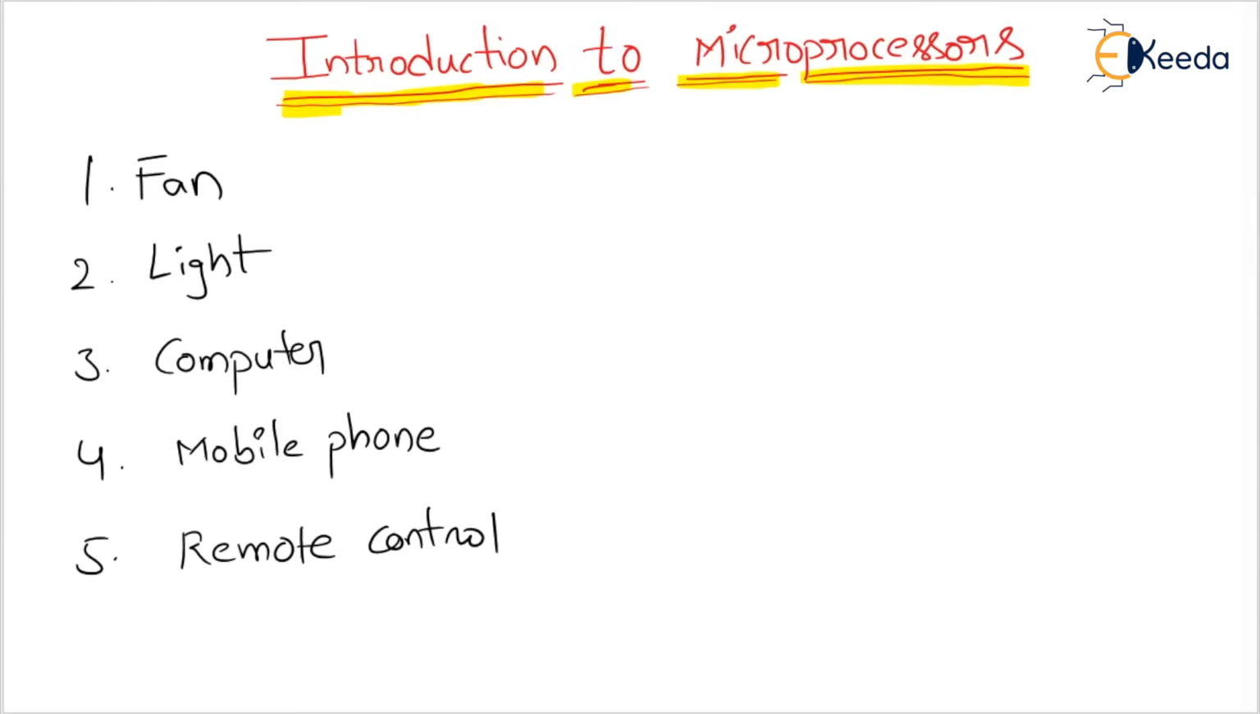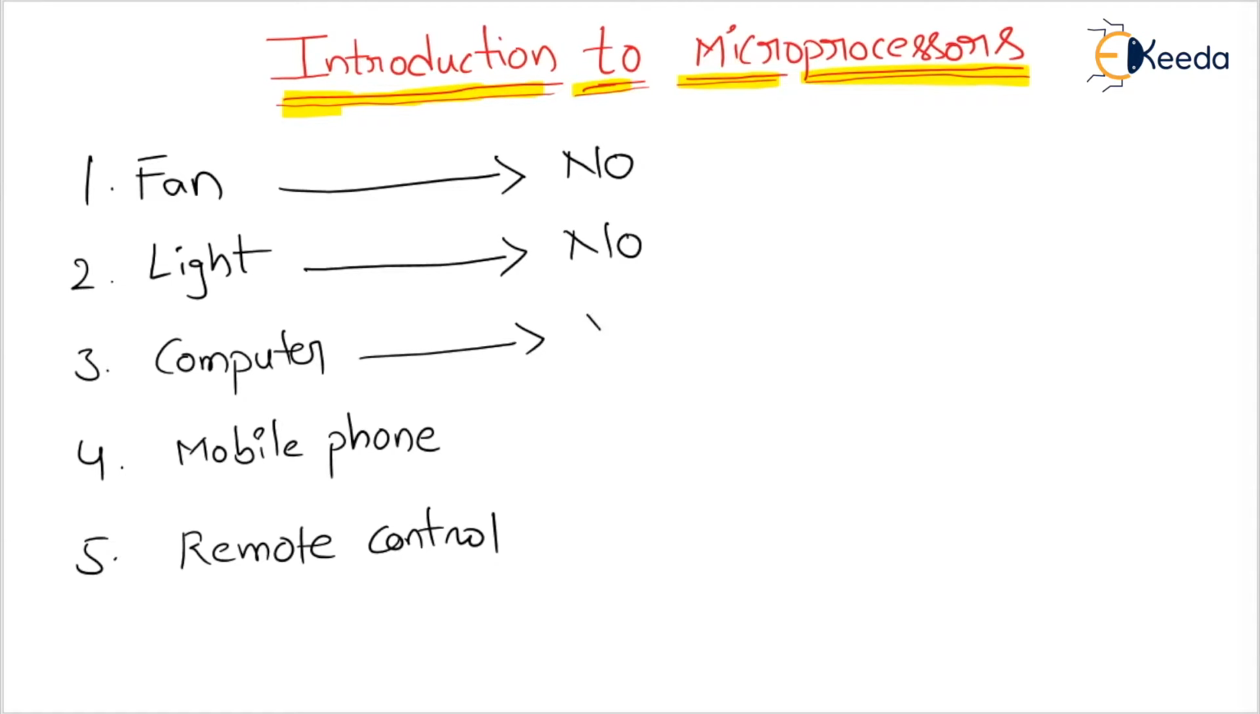First one, fan. Is there a microprocessor in the fan? Say yes or no. Tell me students, please respond. No. In light? No. In computer, is there a microprocessor? Yes. In mobile phone? Yes. In remote control, is there a microprocessor? Yes.